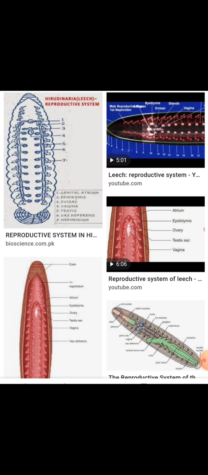So, simply the development of a leech: leech shows direct development, there are no larval stages. Development takes place within the cocoon, and the young ones come out within 15 days.